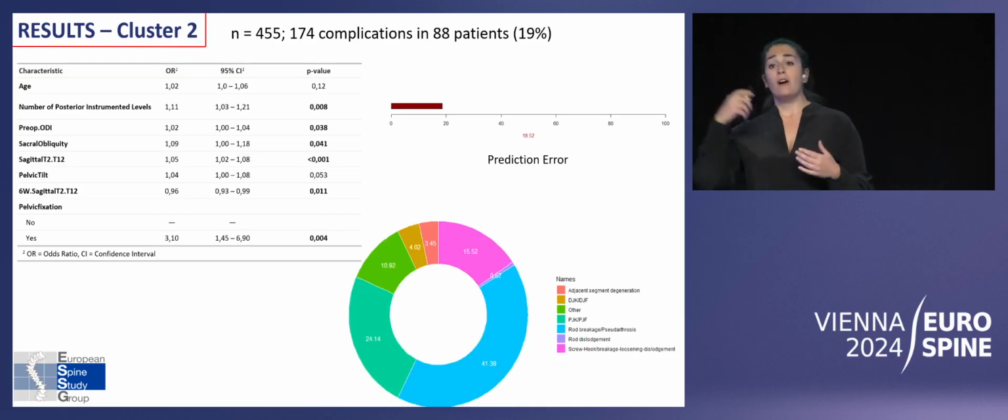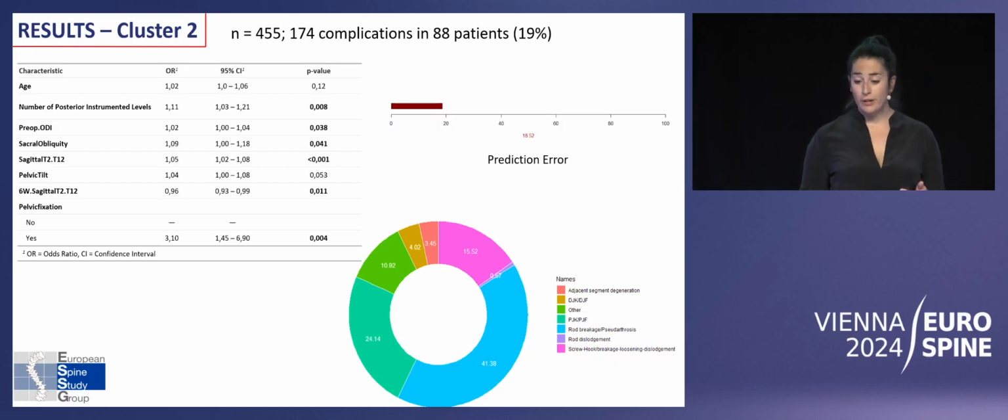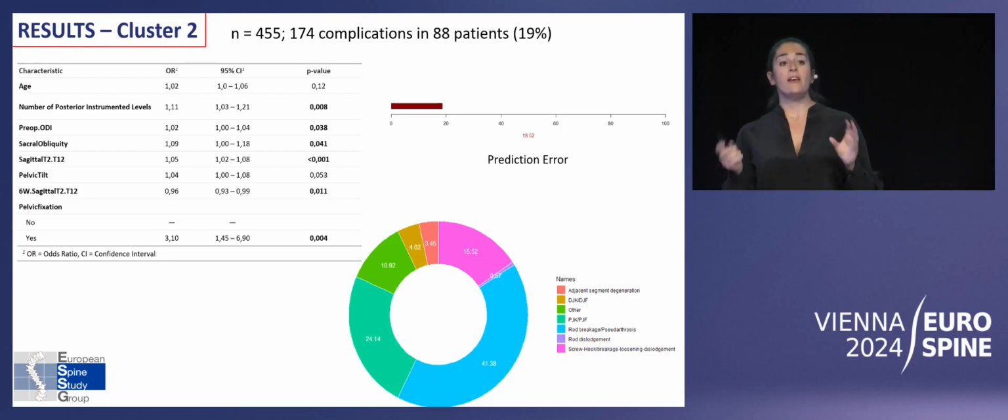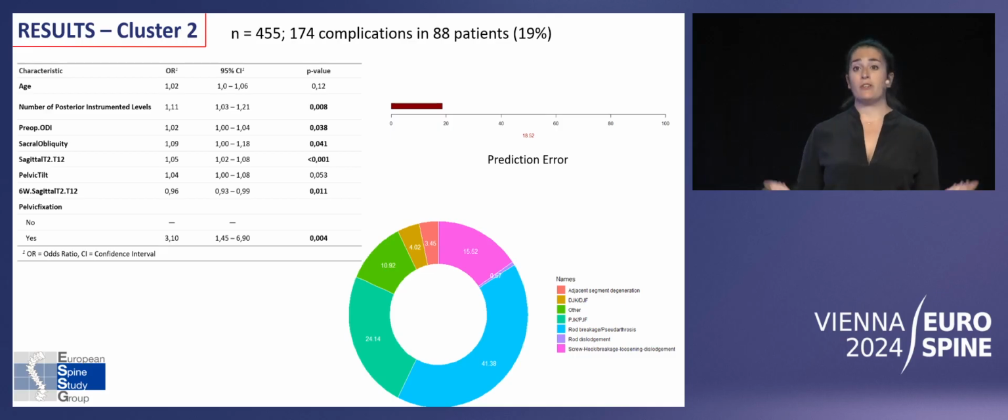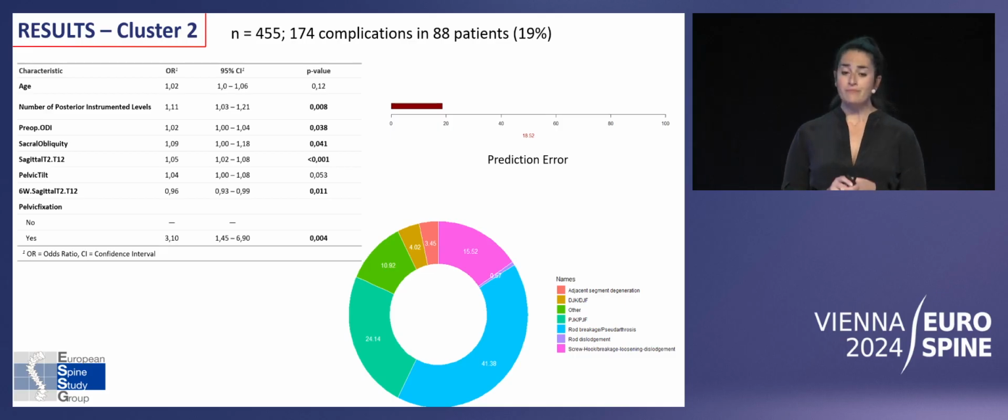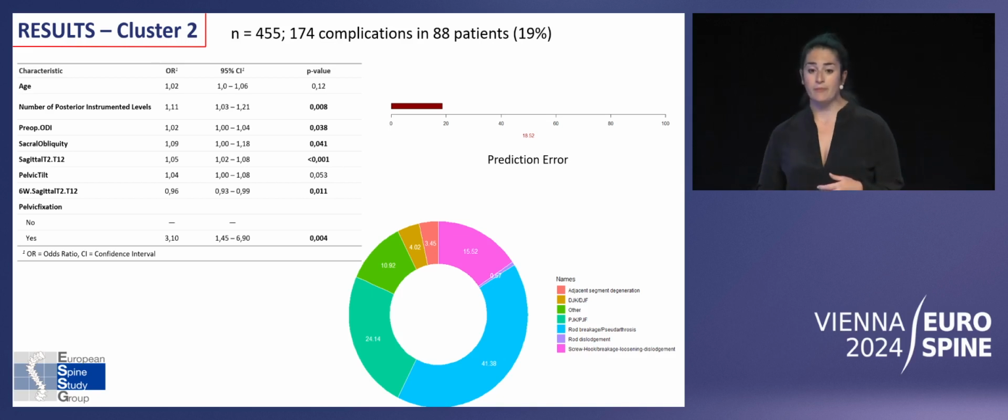Cluster number 2: a higher rate of complication, 19%, a higher rate of rod breakage, but also we see PJK and PJF among the complications. And for the risk factors, we see a mix of demographic, sagittal parameters, and implant-related variables. Also a higher prediction error, 18%.